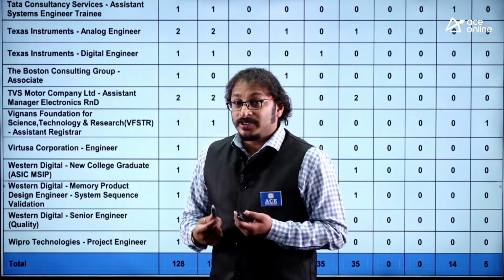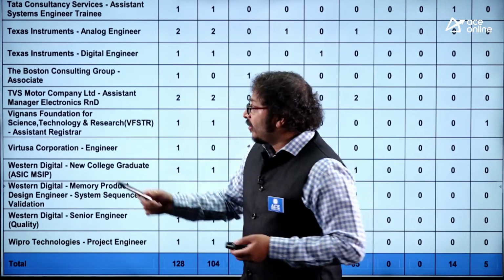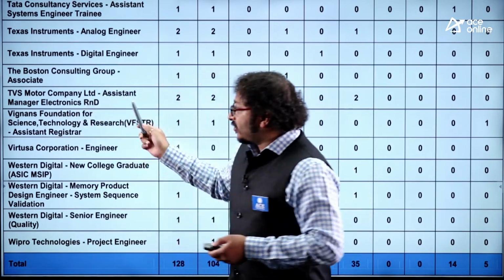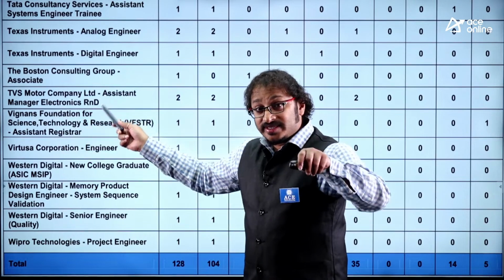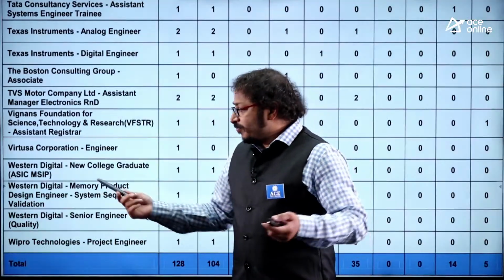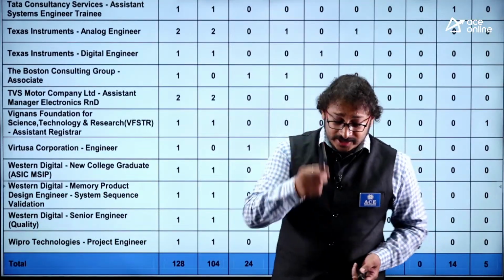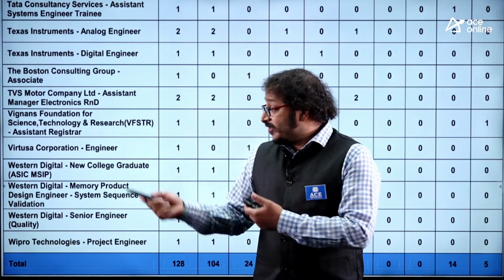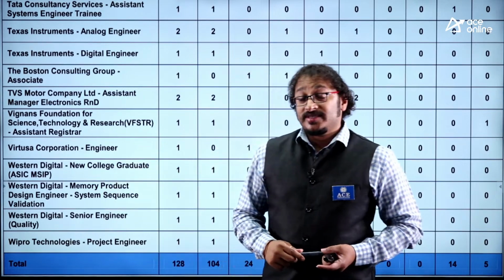Understand the value of the subject, what you're preparing for the GATE, okay? And you have TVS Motors, assistant manager in electronics, research and development, R&D, okay? And Virtusa Corporation, Western Digital, Wipro Technologies you have. Yeah, many more companies you got. If you count, it is almost like 73 options. Even Zensar Technologies recruiting you guys.